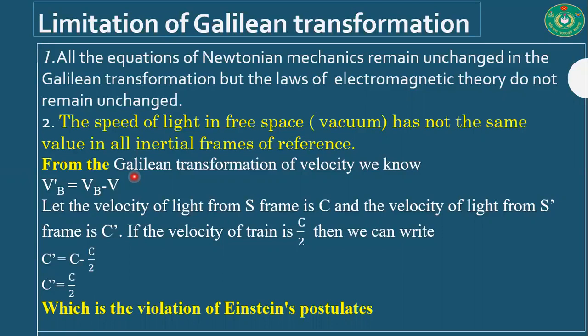So here is the difference. The velocity measured from the S frame is c, and the velocity measured from the S prime frame is c prime. According to Einstein's postulate, the velocity measured by these two observers should be equal, but here there is a difference. The velocity measured from the S prime frame is c by 2, but it is supposed to be c prime equal to c, which is a violation of Einstein's postulates.